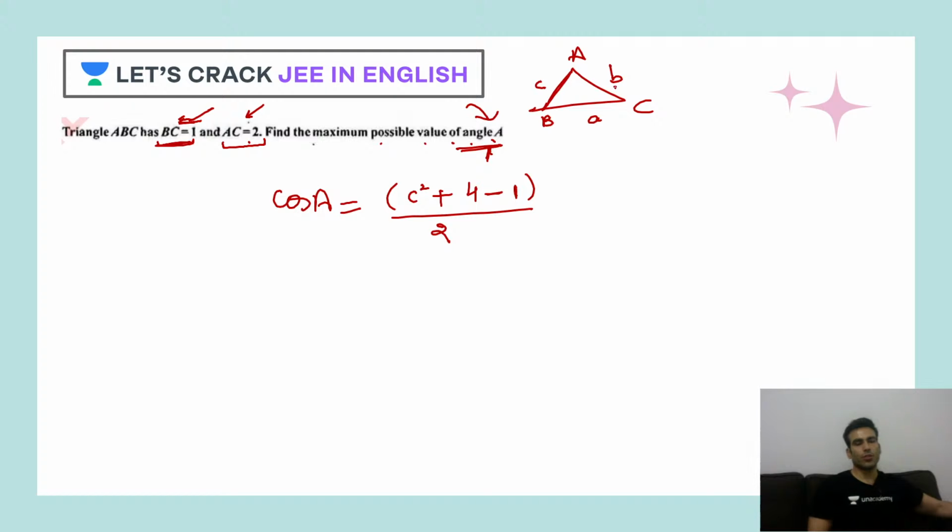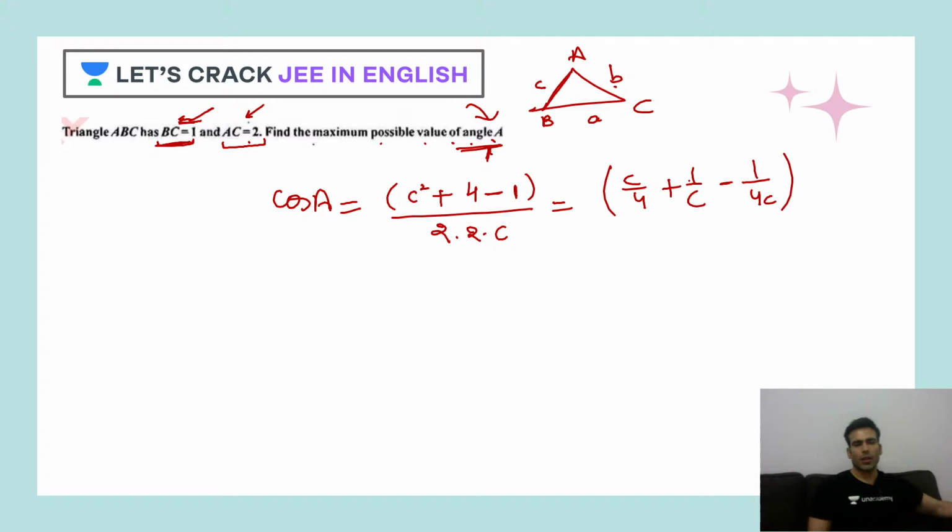So B is 2, they have already given to you, 2 into c. So now it is c upon 4 plus 1 upon c minus 1 upon 4c.